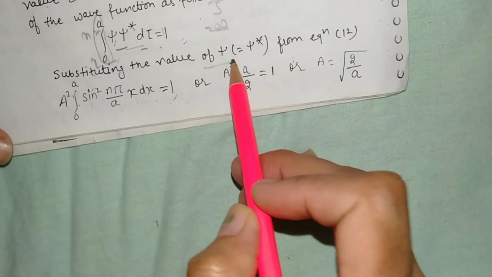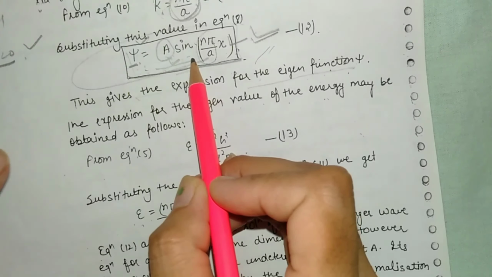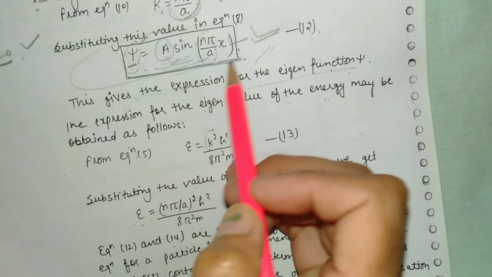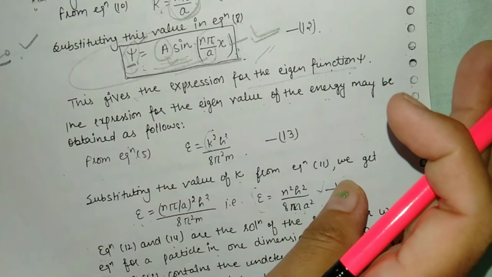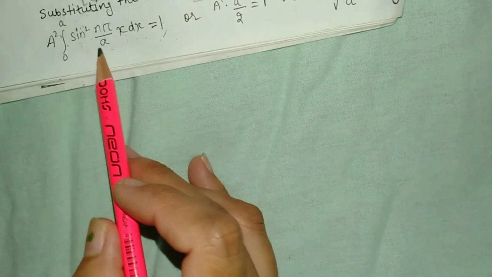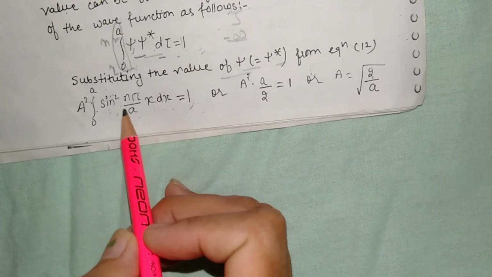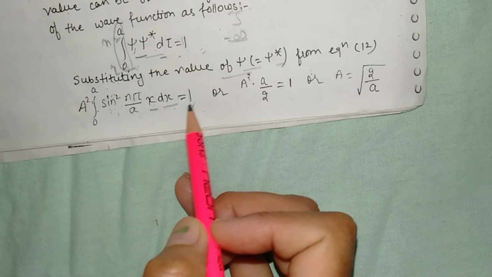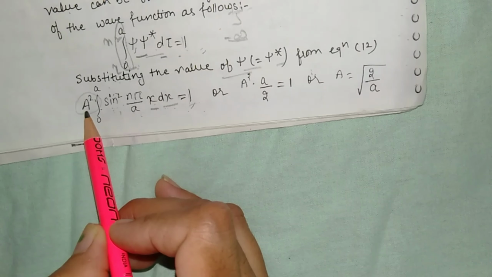By substituting the value of psi and psi star, the complex conjugate, here there are no imaginary functions, so psi star will be the same as psi. So psi and psi star both multiply, and that will be equal to the integral of A square sin square n pi upon a x dx is equal to 1, so the constant A square comes outside.